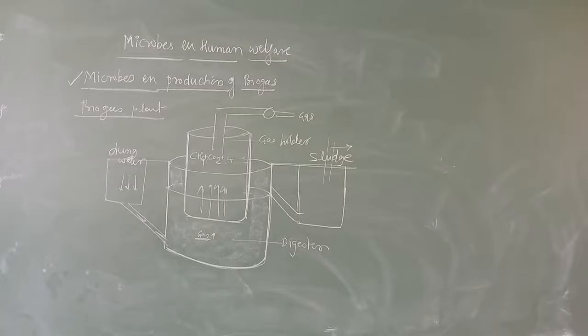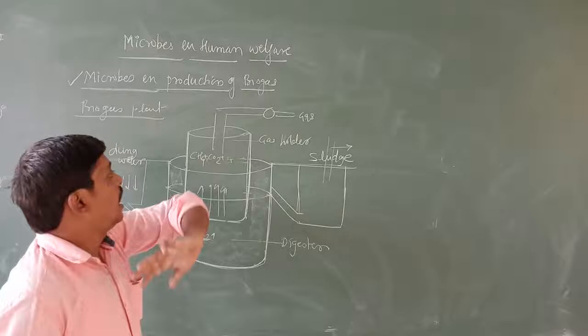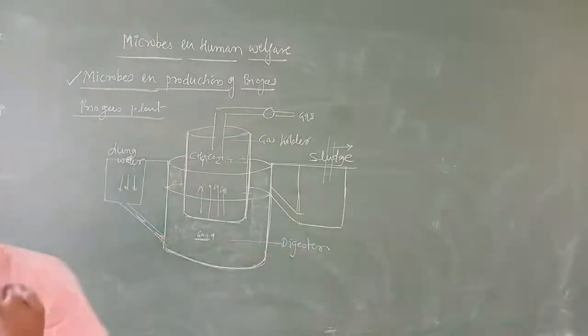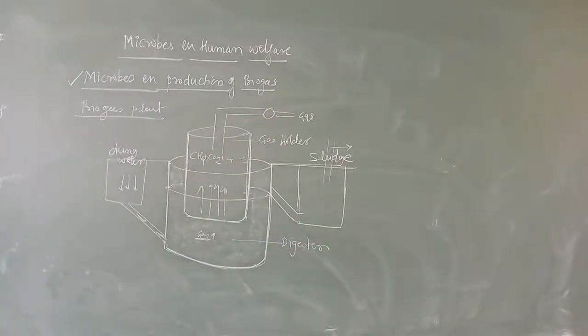Microbes. And the biogas plant has an outlet. The biogas plant has an outlet, through which the gas comes out, and that outlet is connected to a pipe. It is connected to the pipe to supply the biogas to nearby houses.